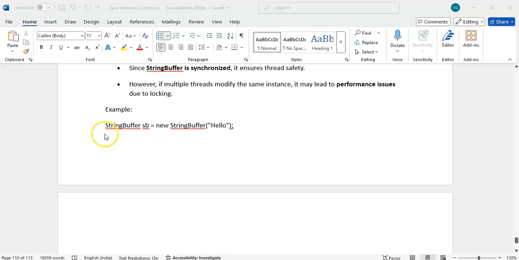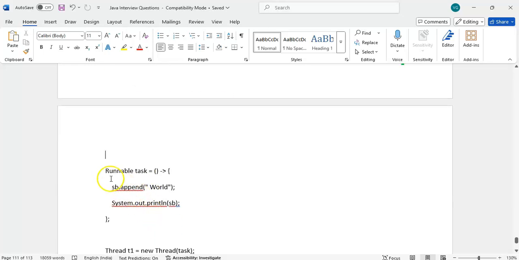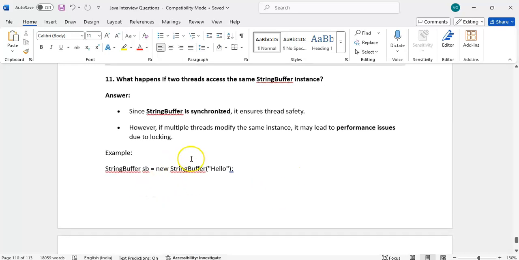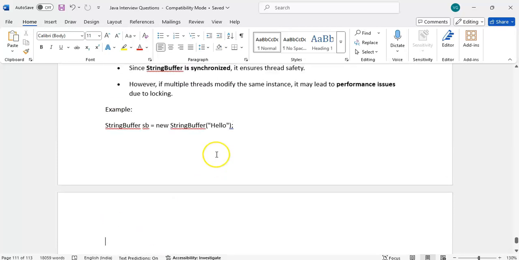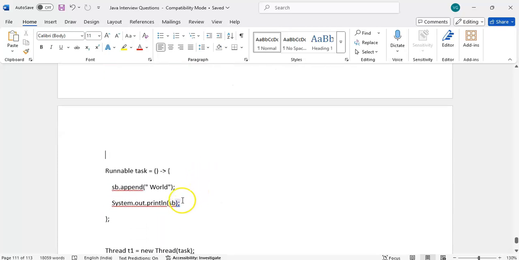Here is an example they have given with StringBuffer. Then a runnable task, created by using a lambda expression. It will just print the sb. Hello is there, and I want to append old to this and print it.